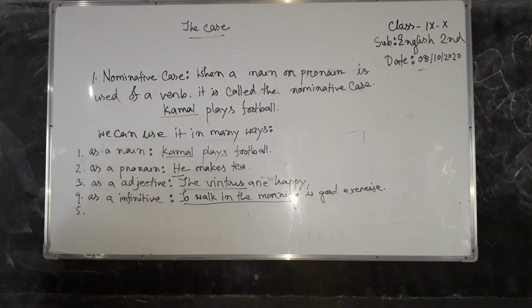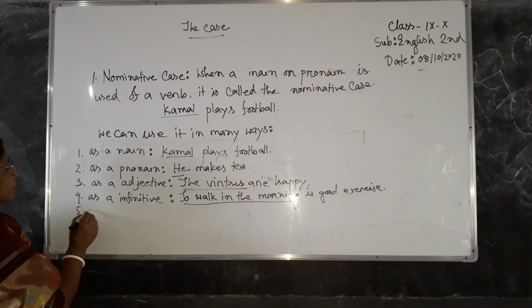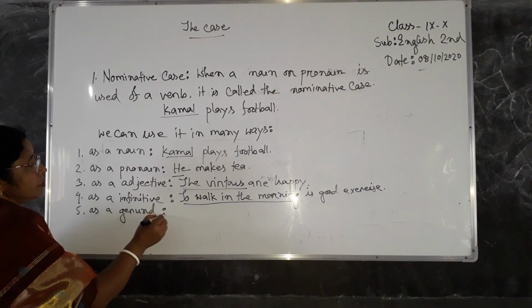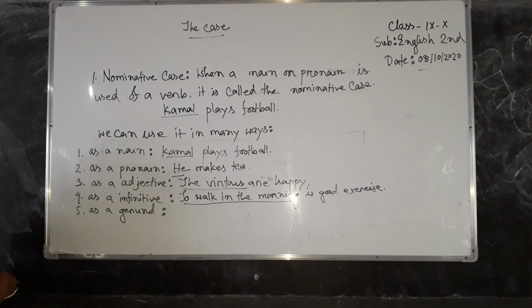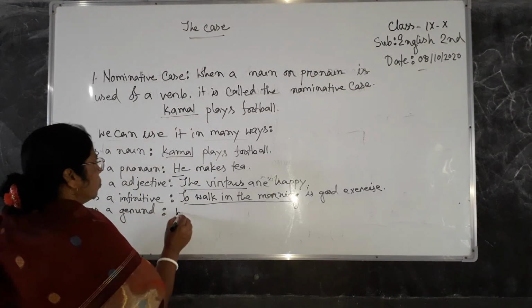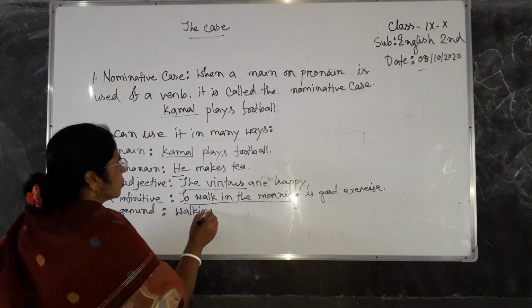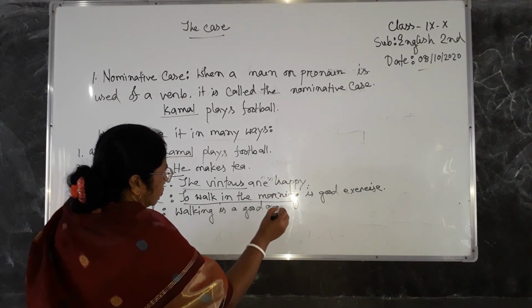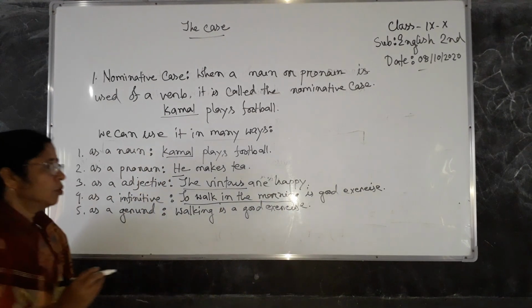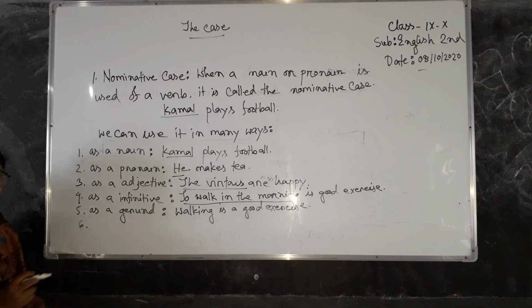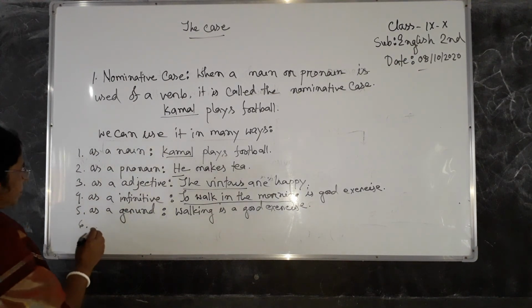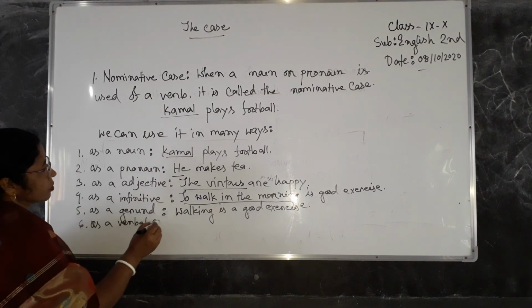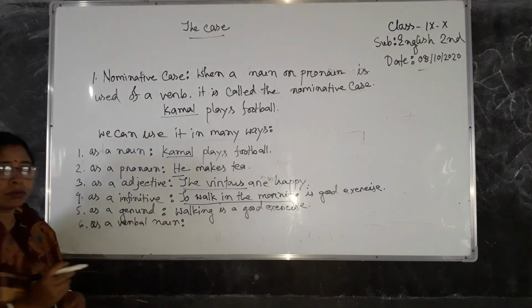Number 5, as a gerund. As a gerund, the example is: Walking is a good exercise. Number 6, we can use it as a verbal noun.